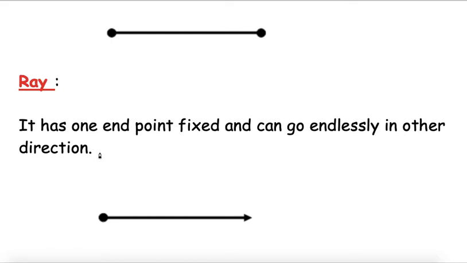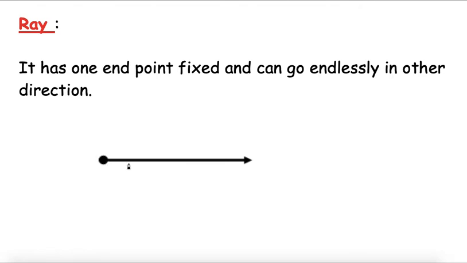The second example is a torch. When you take a torch, one endpoint is fixed and in another direction, the light of the torch can go endlessly. So as you can see in this figure, one endpoint is fixed but in the other direction it can go endlessly. So a ray also has no fixed length. Its length can be extended, so we cannot measure its length.